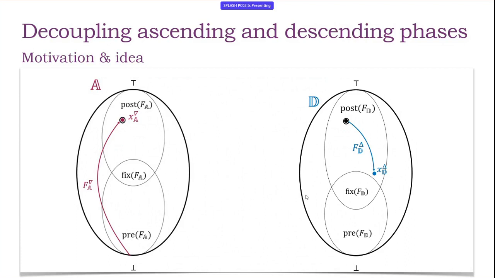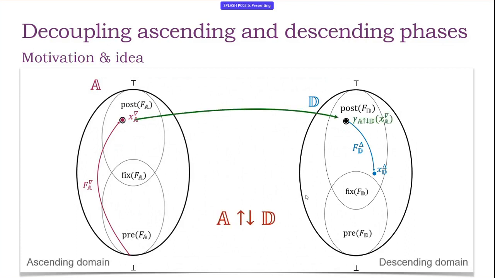we believe that we can really tune and control efficiency. So the idea is just to connect these 2 domains by a transfer function that simply takes the post-fixed point we reached and transfers it in the new, more concrete domain. And then on this value, we compute the narrowing process. What we observe is that independently from the choice, if we take a concretization of A, of the original domain, we always have a more concrete answer.